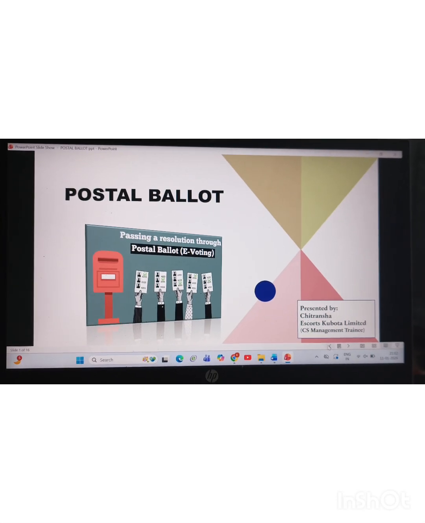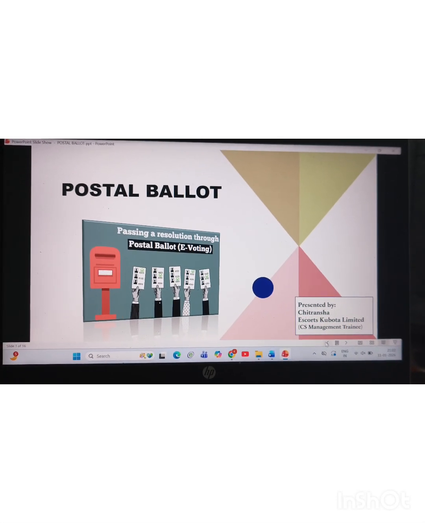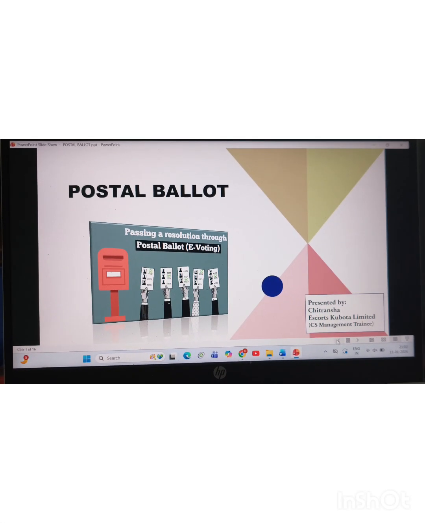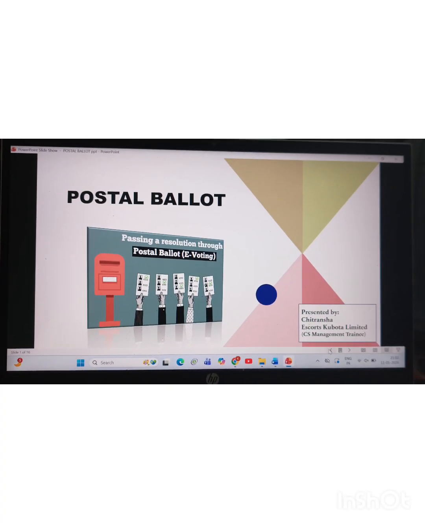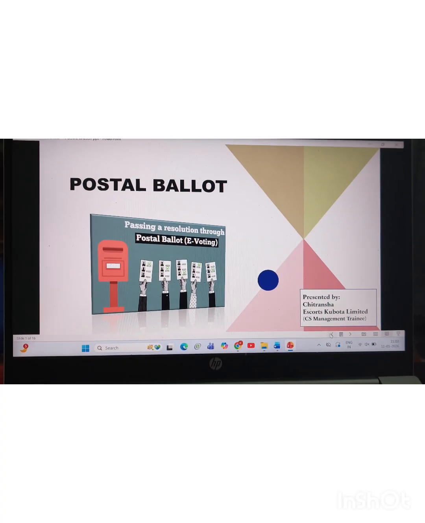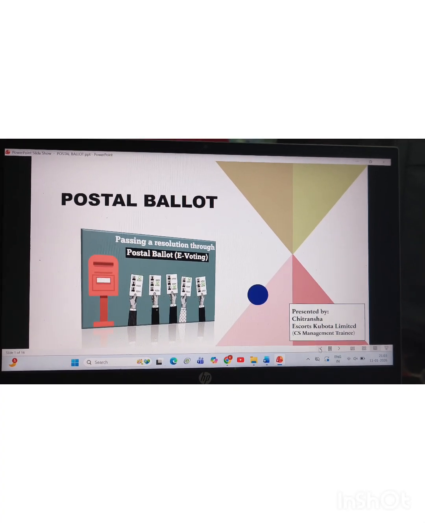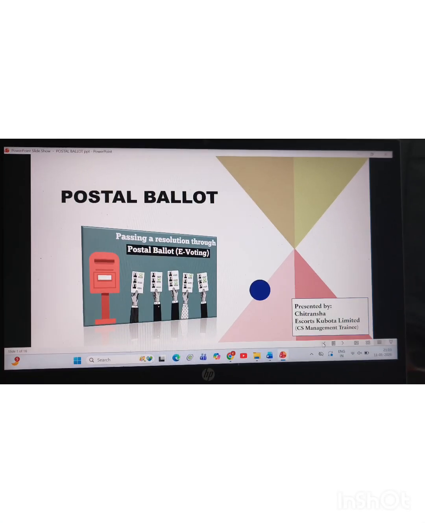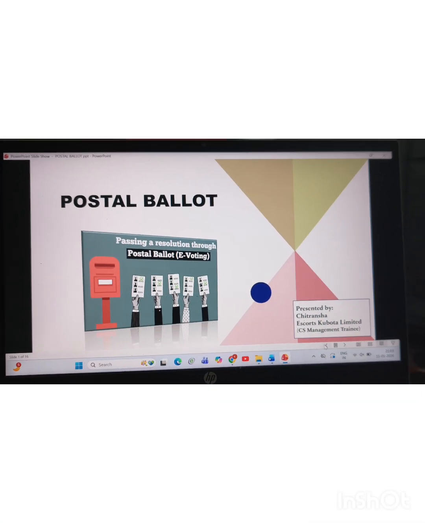Records Kubota Limited, and I have prepared the PPT on the topic of postal ballot, such an interesting topic. So let's start to know what a postal ballot is, what its provisions are, and what procedure is required.